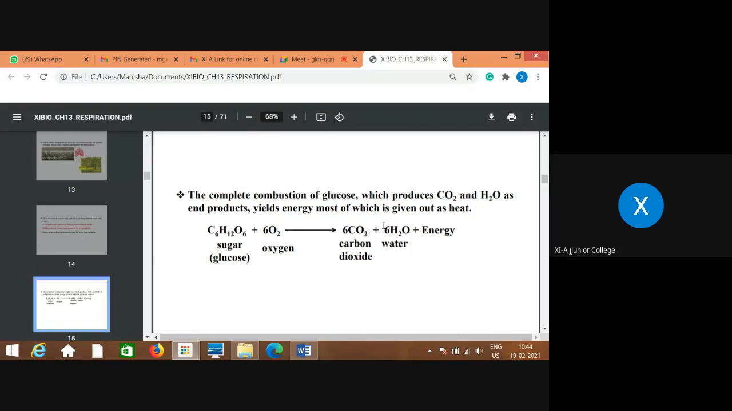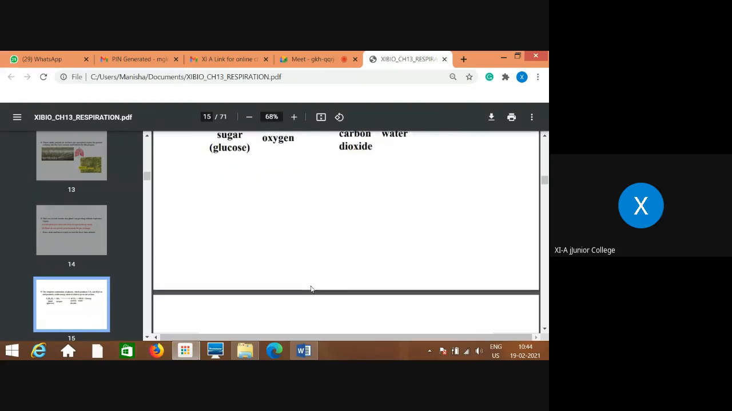Water, respiratory water, is produced, and most of the energy which is released is given out in the form of heat. Most of the energy which is given out is in heat form. So this is the process of respiration in the form of a chemical reaction. You always remember this reaction.